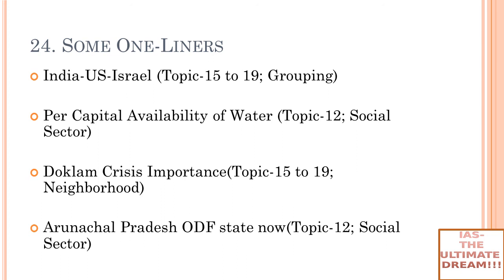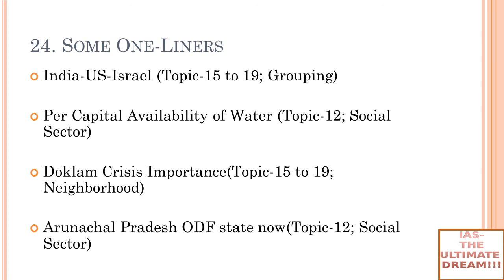Fine. Now, let's talk about one more thing, that is the Doklam crisis importance. What is the importance of the Doklam crisis for China, and for India? The Doklam crisis was as much about China asserting itself vis-a-vis India as well as Bhutan, as it was about New Delhi's determination not to cede any more ground to China. China was asserting that it is a power not only in the South China Sea but even in this area, right? India wanted to show that it will not cede any more ground to China, and that it is not the India of 1962. It has changed drastically, and it is much more powerful now.